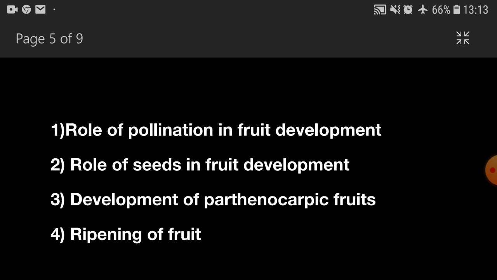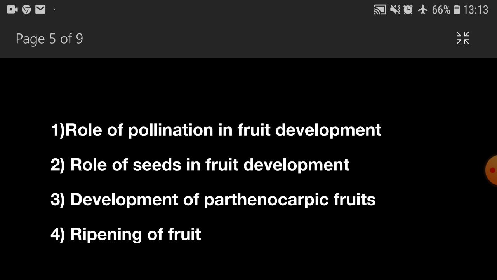Some plants are able to produce fruits without fertilization. Such fruits are known as parthenocarpic fruits. They are also known as seedless fruits because they contain empty or non-viable seeds.